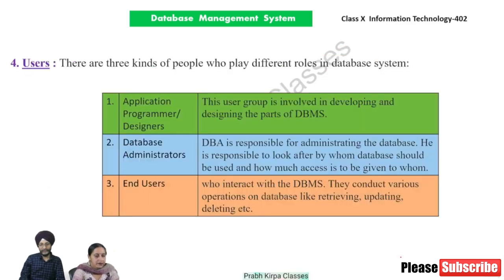Fourth, users. There are three kinds of people who play different roles in a database system. Number one, application programmers or designers. This user group is involved in developing and designing the parts of DBMS. Number two, database administrators. The DBA is responsible for administrating the database. He is responsible for looking after by whom the database should be used and how much access is to be given to whom. We may be asked in the examination what is the meaning of DBA.